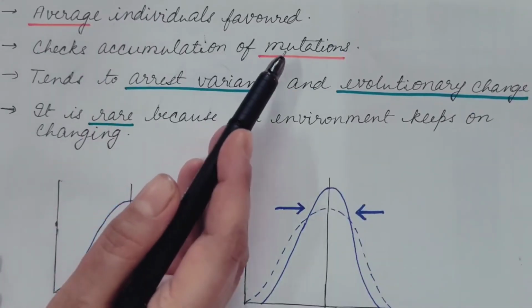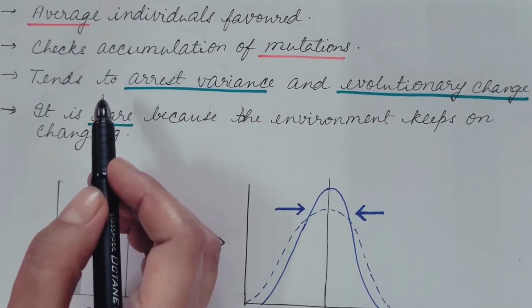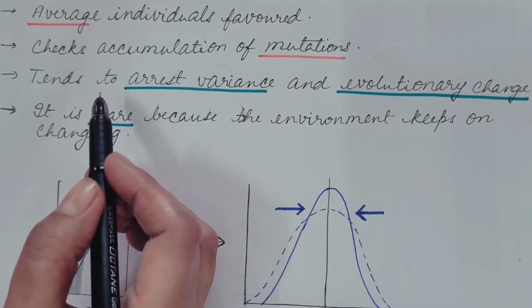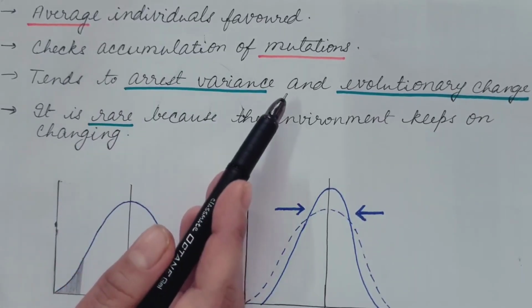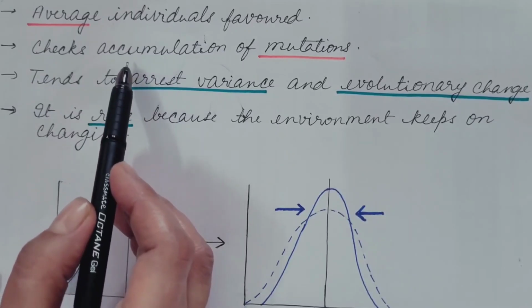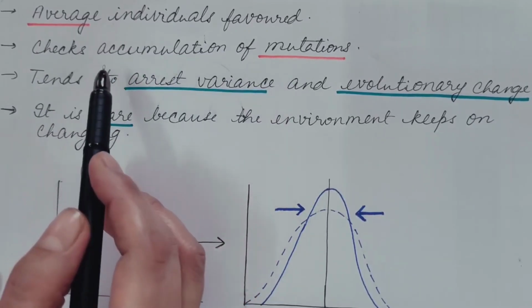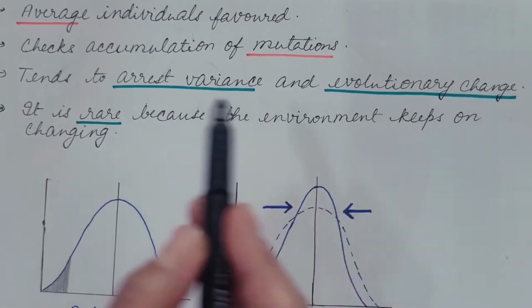Average individuals are favored. So it favors the average individuals, and extreme phenotypes or individuals are eliminated. Checks accumulation of mutations. Since environment is unchanging, accumulation of mutation is also checked or eliminated. Tends to arrest variance and evolutionary change.